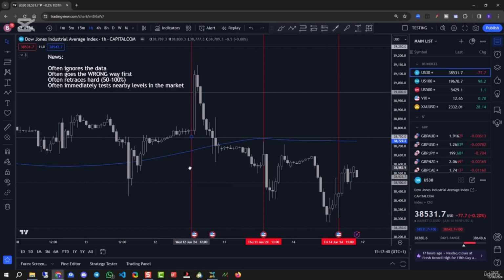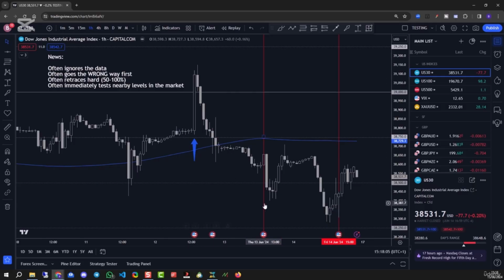If I just move this little line over, in fact, what I'll do is I'll draw a little arrow. We'll stick that here, pointing to this candle, and then I'm just going to delete this line. So this is the candle we're looking at. This is the news candle. Here is the open. What did the market do? The market came down to test the 250 level before it went up. So it went the wrong way first. The market went down before it shot up.